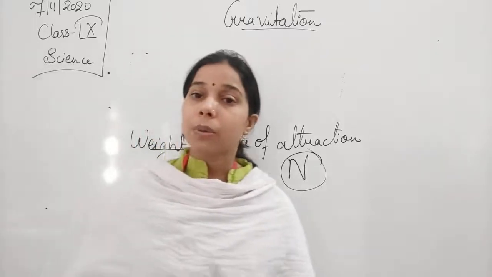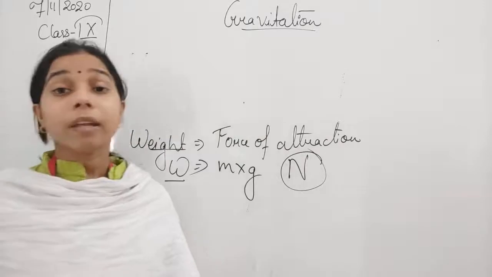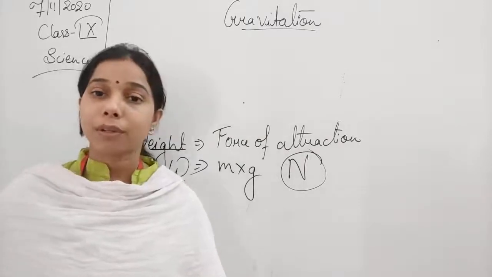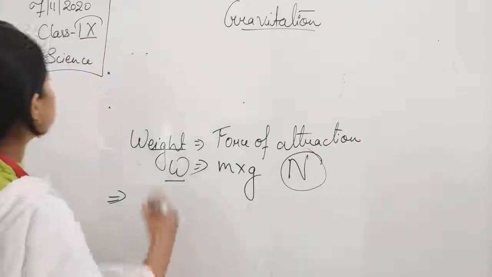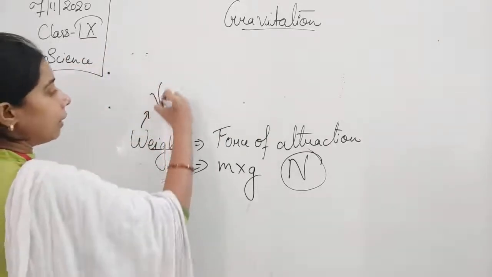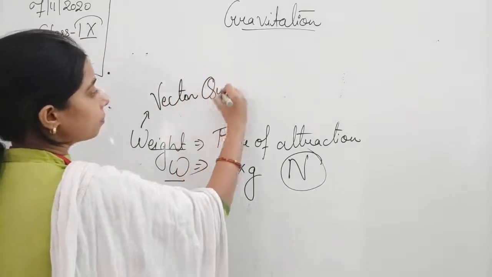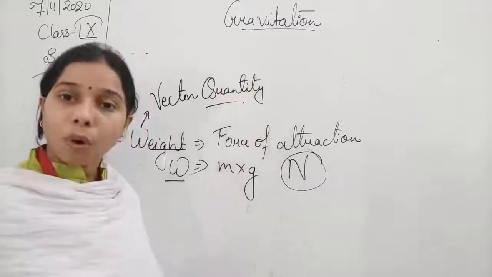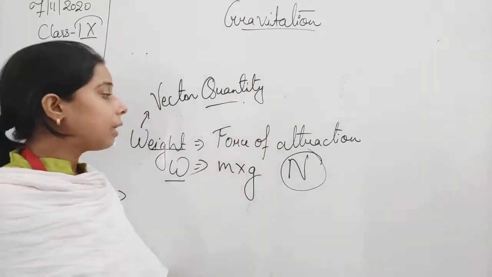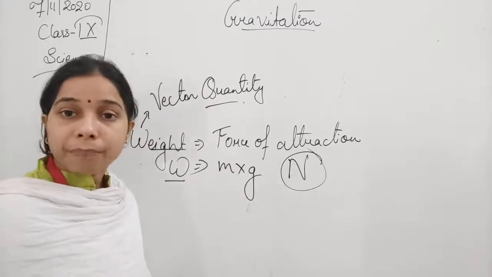That is why we term weight a vector quantity, not like mass, which has only magnitude and is a scalar quantity. So weight is a vector quantity and it is measured in Newton.